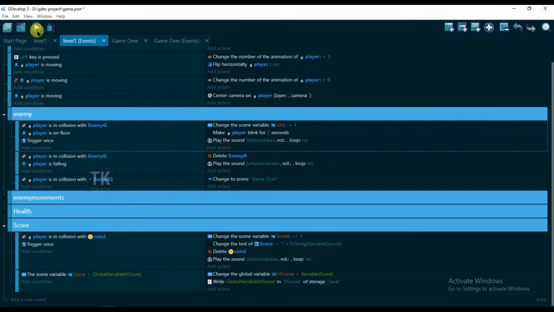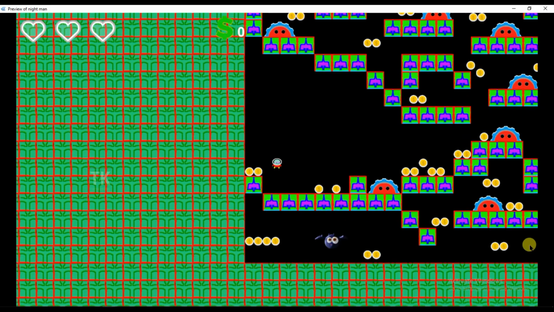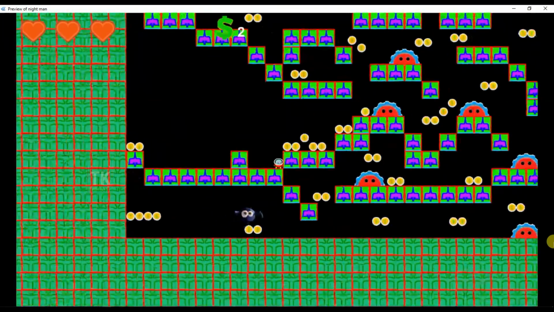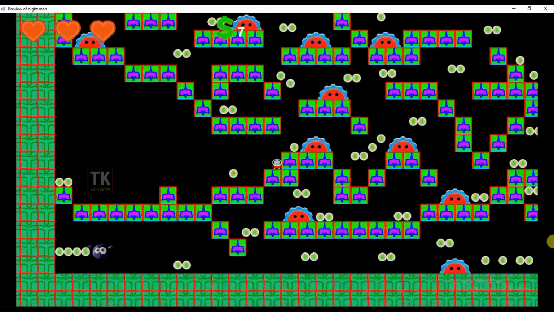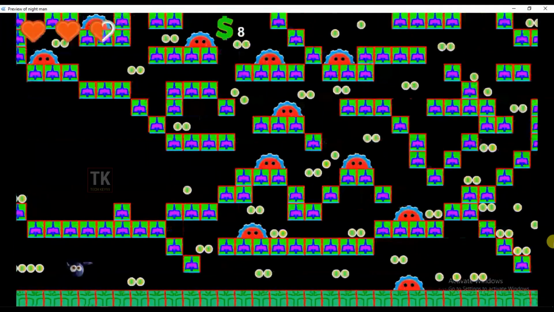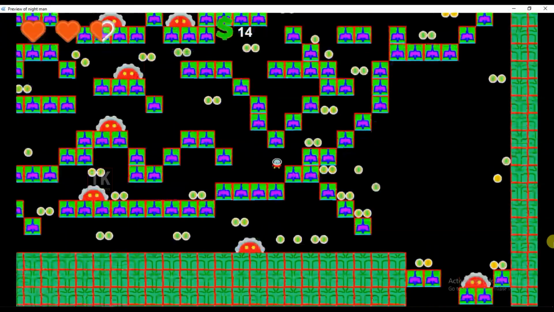Okay, so now let's preview it. Click on preview button. Yeah, here we go. You can see it. When player is collision with coin, then sound is playing. And when player is collision with enemy, then hurt sound is playing.